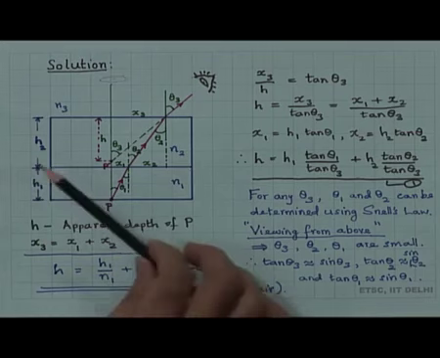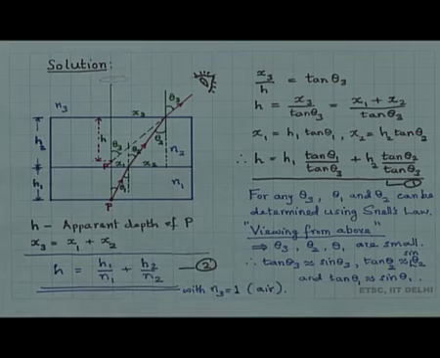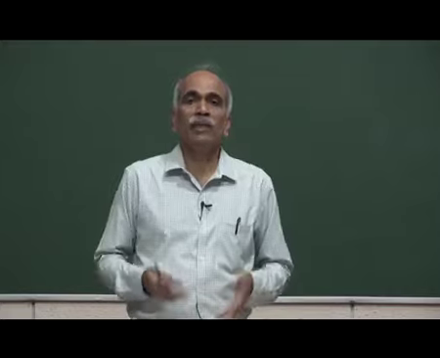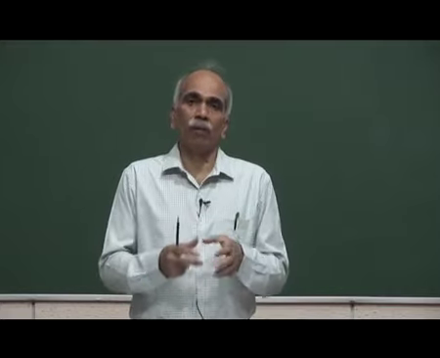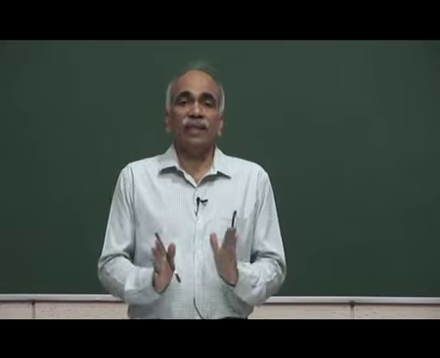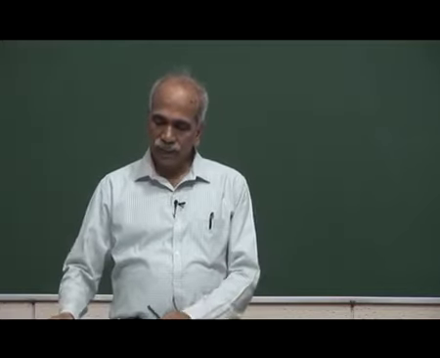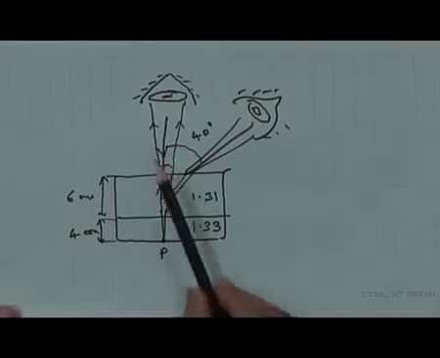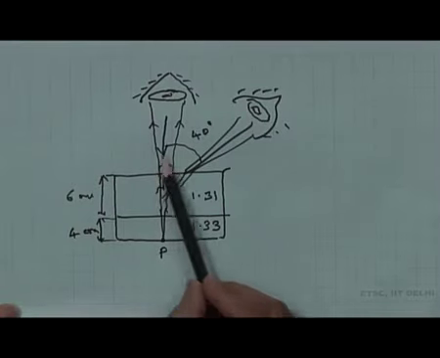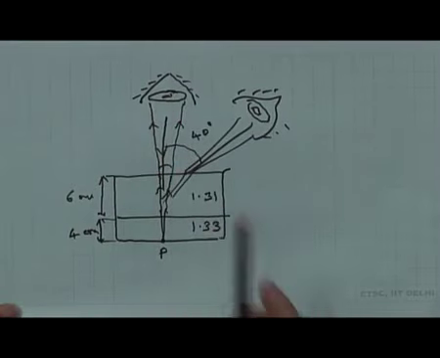However, in this problem it is said viewing from above. Viewing from above means we are viewing right from above, which means, as I indicated in the problem, a small cone of angles which enters the eye.